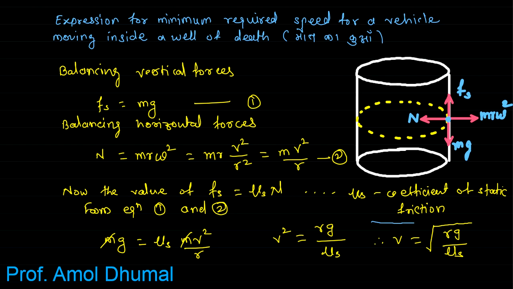So this is the expression for minimum value of speed of a vehicle moving in well of death.